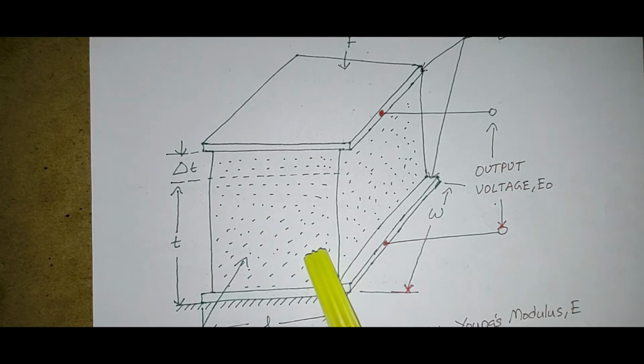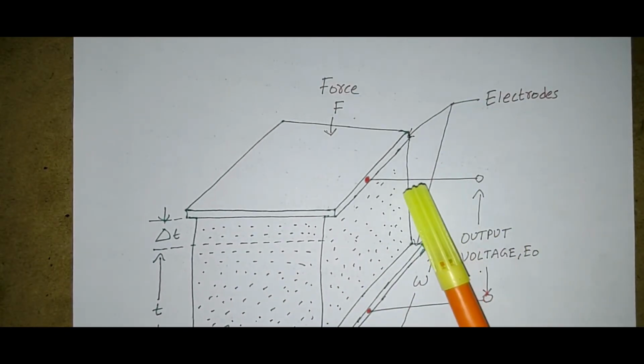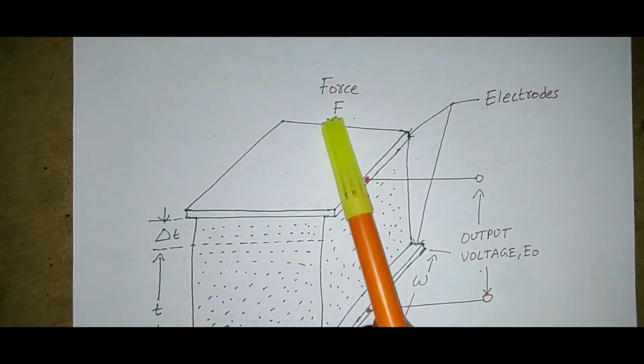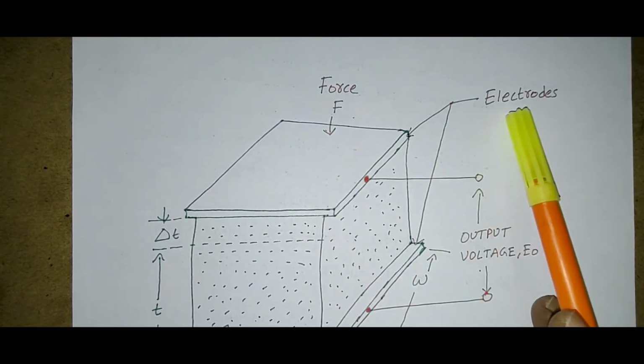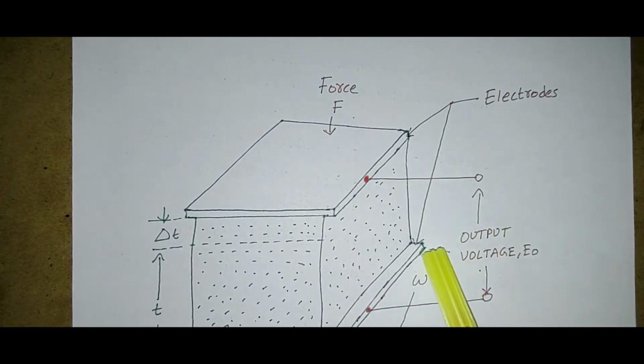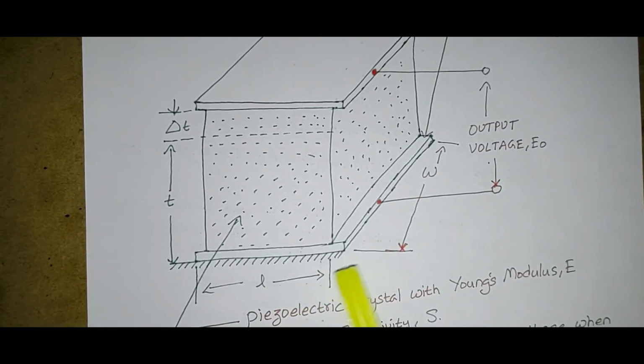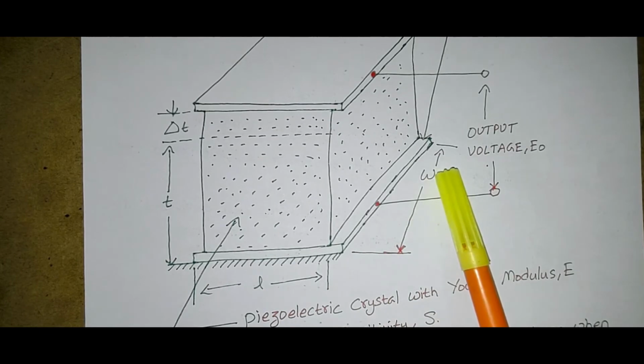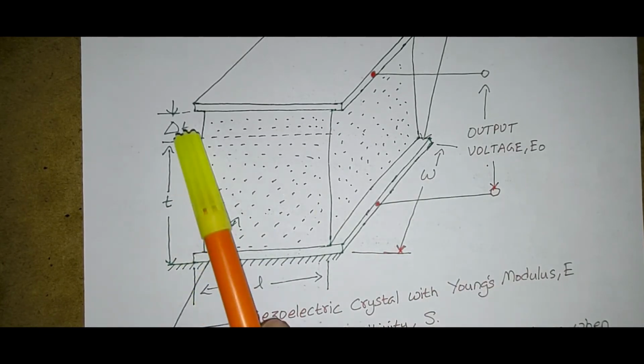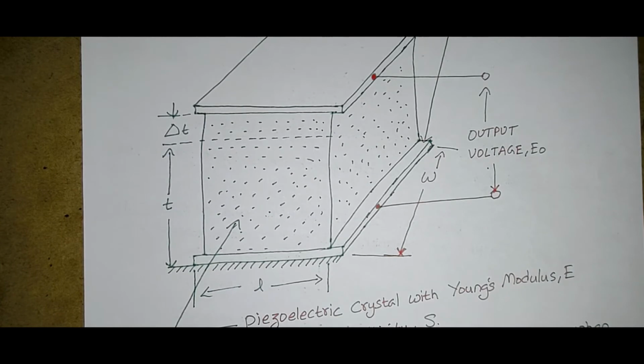Continuing the diagram, this is the force, the direction of the force, and these are the two electrodes. This is the output voltage, this is the length, this is the width, and this is the thickness, delta T, of the crystal.